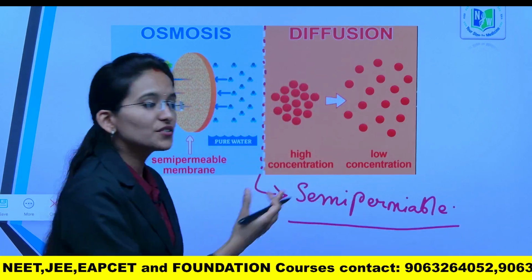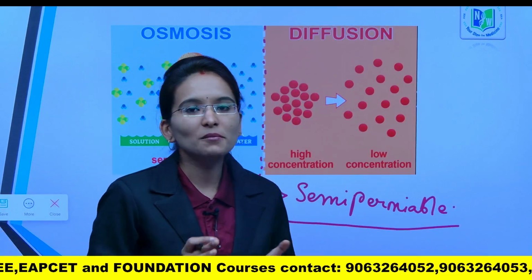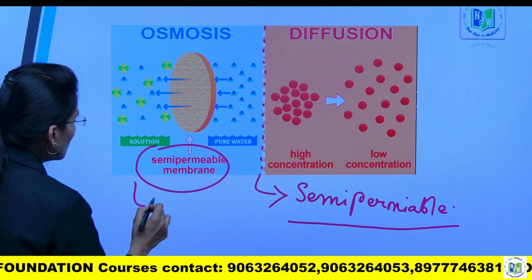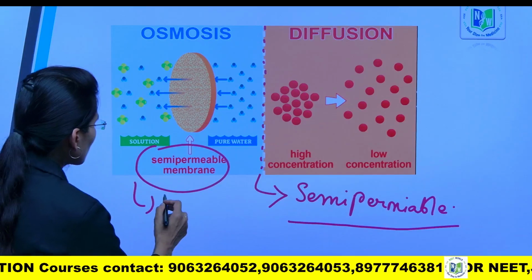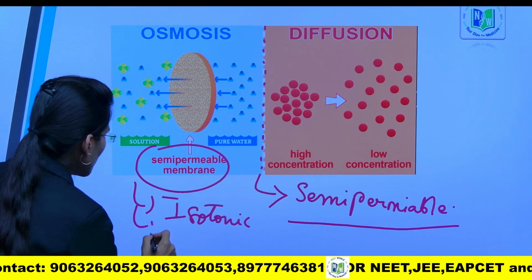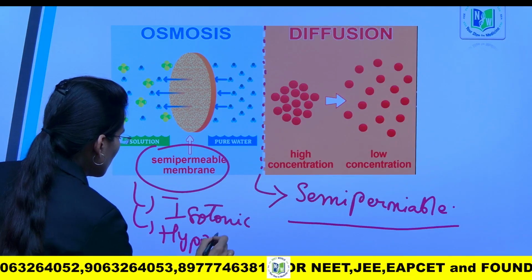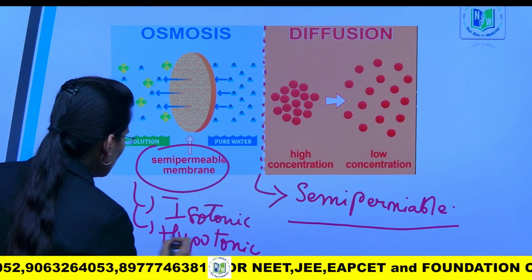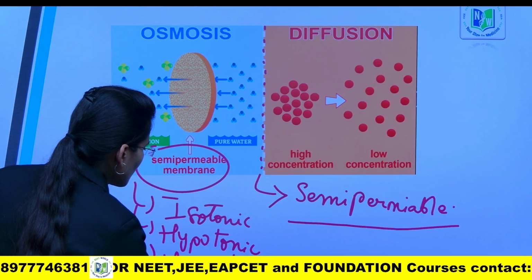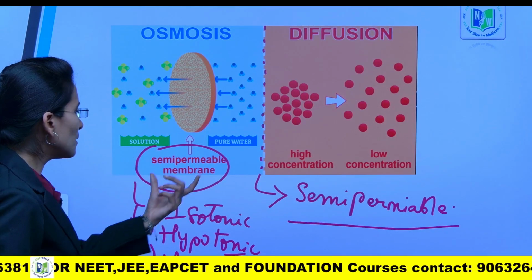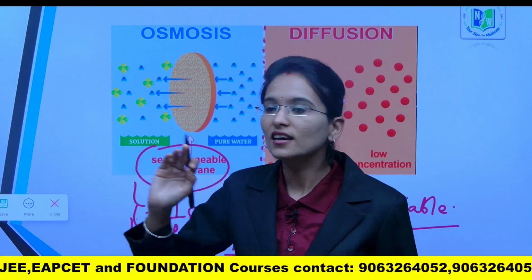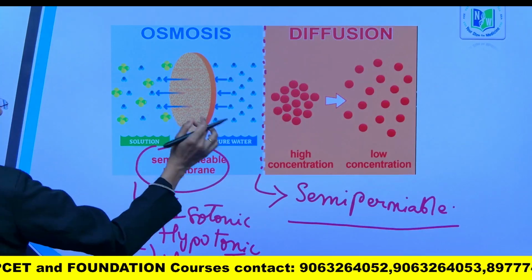But in diffusion there is no involvement of the semi-permeable membrane. And when it comes to osmosis, again you need to learn the types of solutions: isotonic, hypotonic and hypertonic. So these are the main important concepts you need to focus on for your CBSE boards as well as for the NEET Foundation examination.